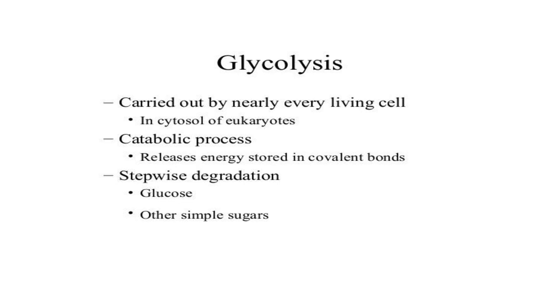It is a unique pathway that occurs in both aerobic as well as anaerobic conditions and does not require molecular oxygen. It is a catabolic process because breakdown of molecules occurs in this process, and it releases energy which is stored in covalent bonds.